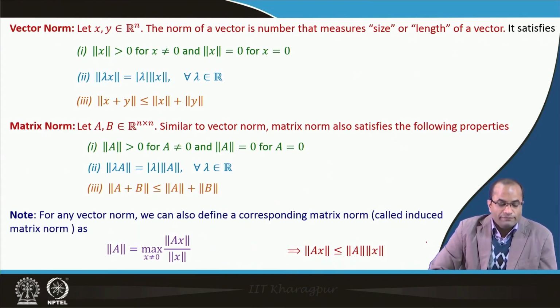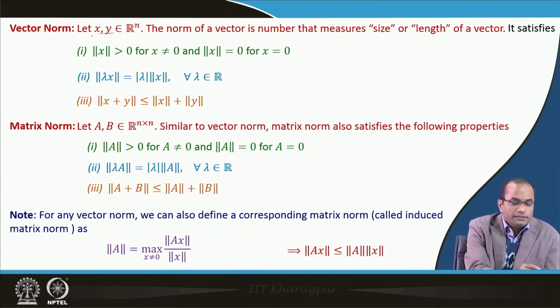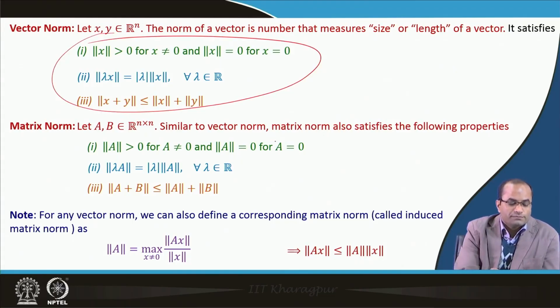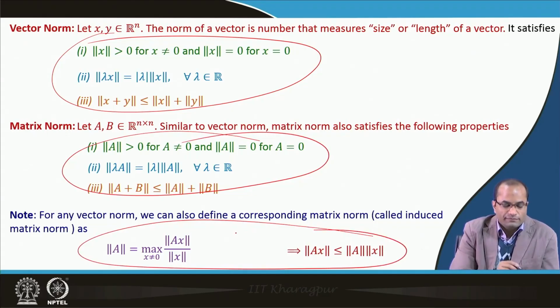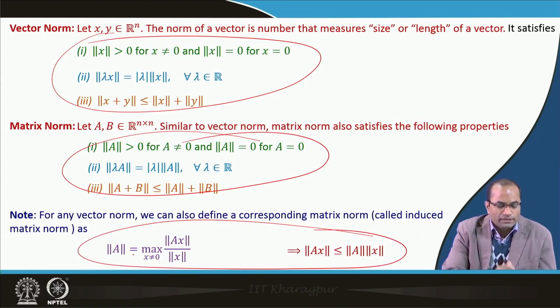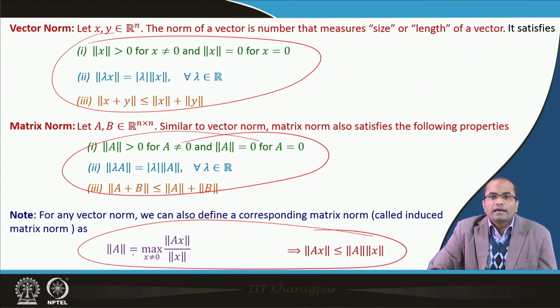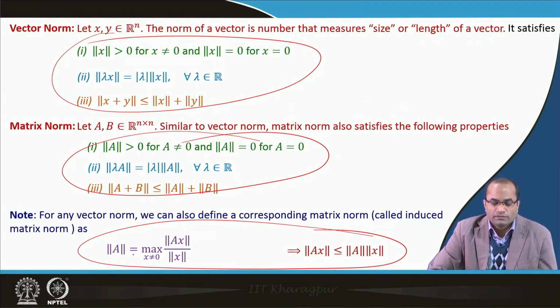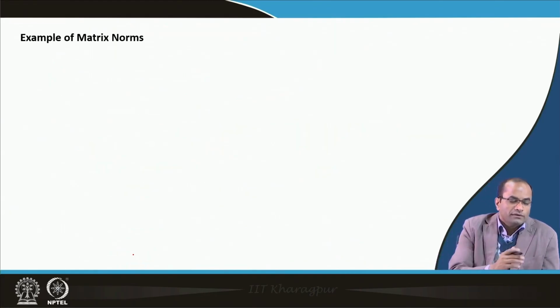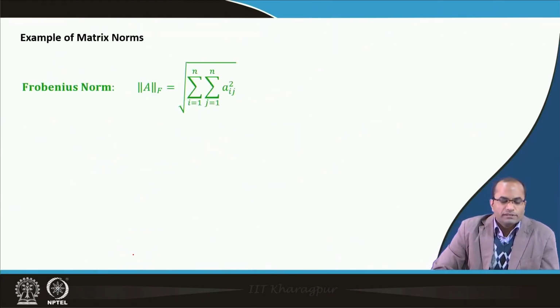So now we have the vector norm which satisfies these properties, and the matrix norm which satisfies these properties. We have also introduced another kind of norm which comes directly from the vector norm: given a vector norm, we can define the induced matrix norm. We have already seen some examples, and I am repeating them here. All these norms satisfy the properties we have mentioned for the norm.